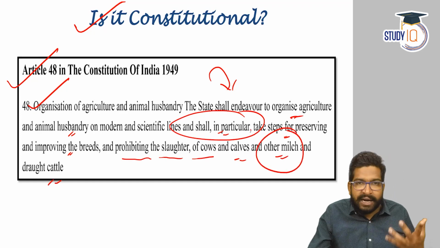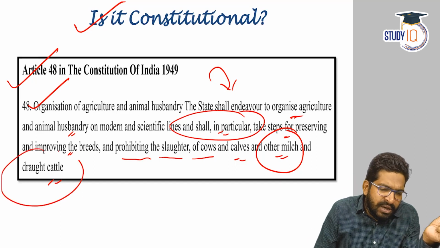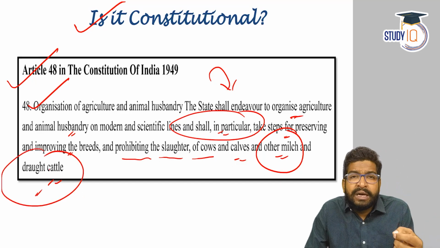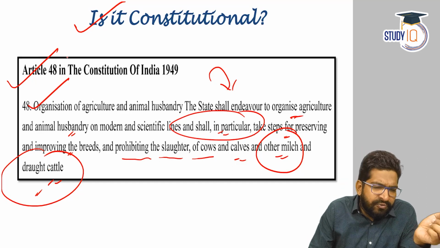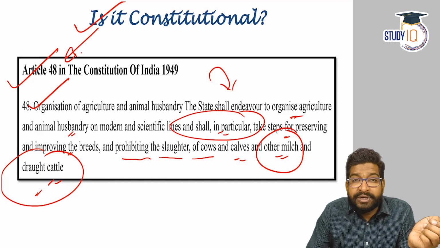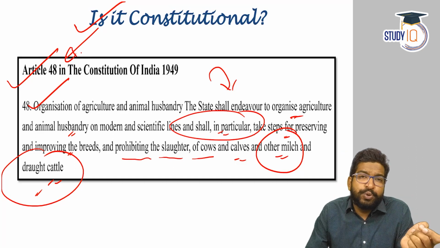Milch cattle means those from which we get milk. Draught cattle means the bulls, basically, from which we get mechanical work. All right. And again, you do know that Article 48 is a Gandhian DPSP. So getting powers from this, many states have brought such acts, and Karnataka has also brought one.